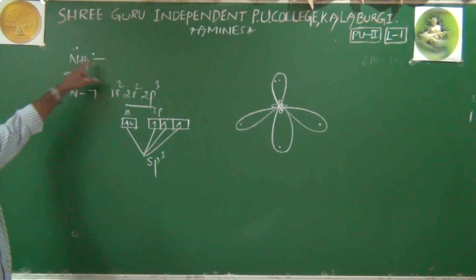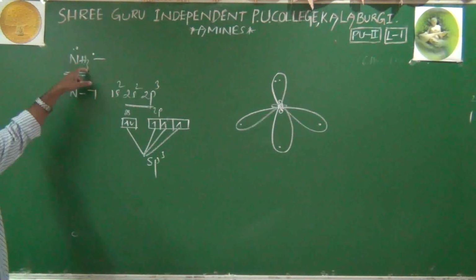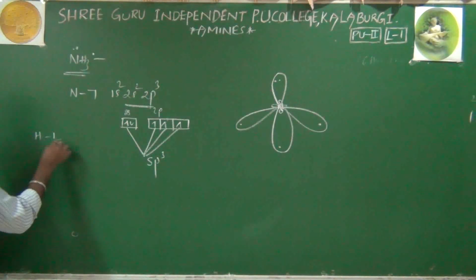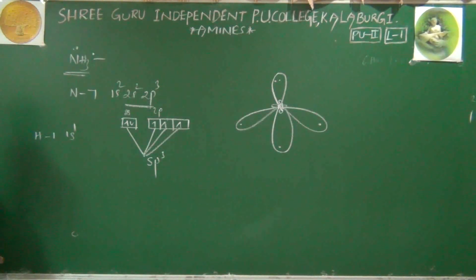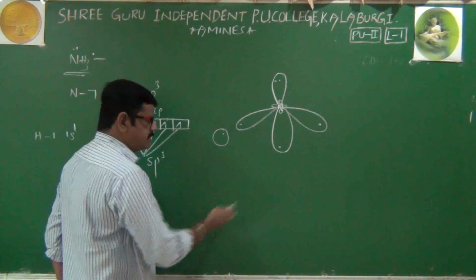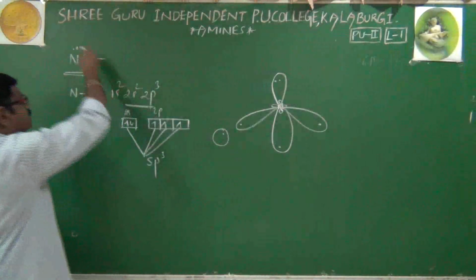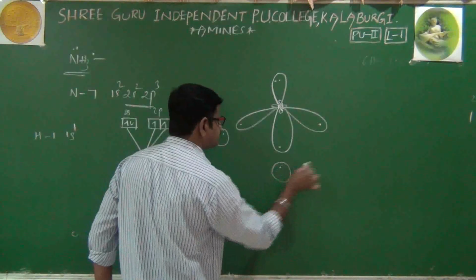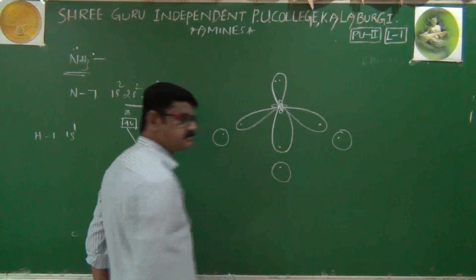In the formation of ammonia, nitrogen is forming bonds with hydrogen. Hydrogen, as already known to you, has atomic number 1 and electronic configuration 1s1. Because a total of 3 hydrogens are there, here is hydrogen's s orbital, here another second hydrogen's s orbital, here the third hydrogen's s orbital.